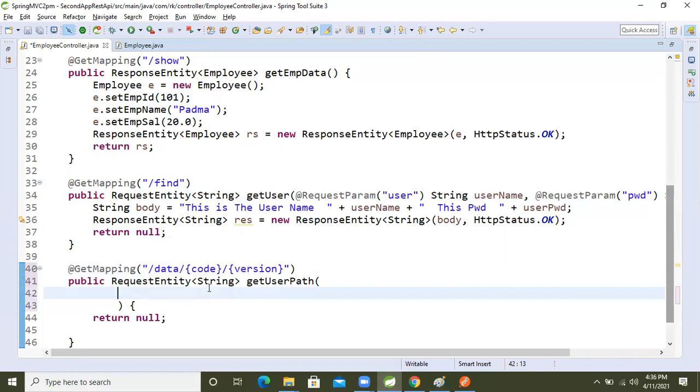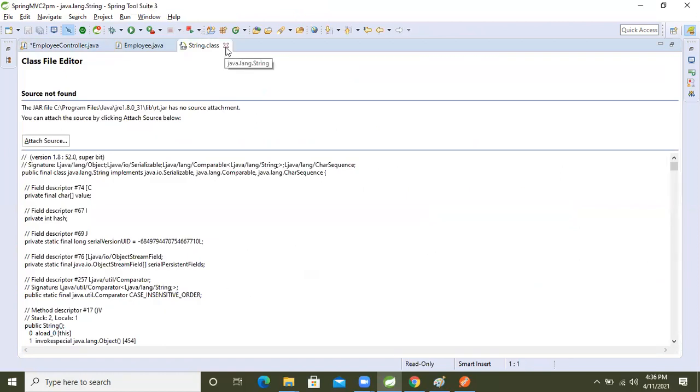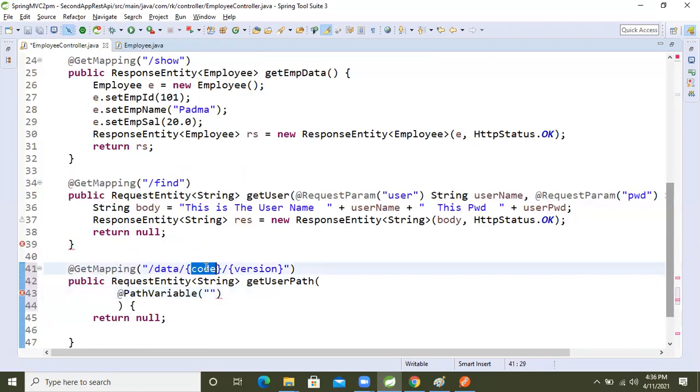Let's move on and we will see @PathVariable. Inside that, what we will do now, guys? We will pass this code inside this one. String code. So another one more, right?